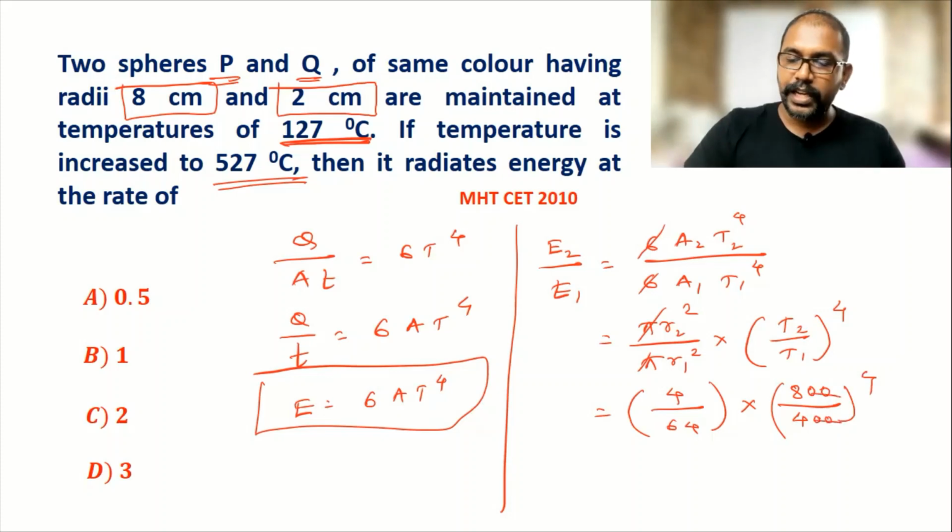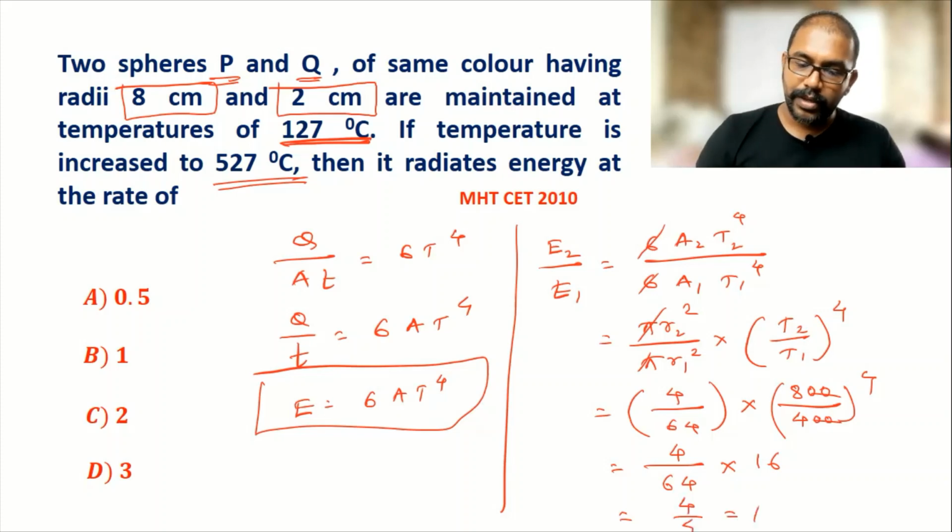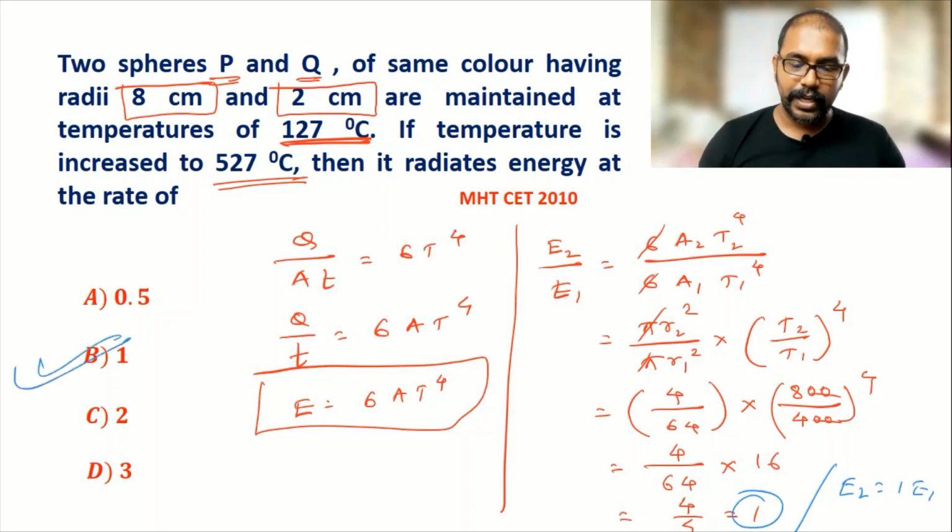This 0 gets cancelled, 2 raised to 4. So here 2 raised to 4 is 16. 4 by 64 into 16. So it is 16 4s. So 4 by 4, it is coming 1. So we can write as a final relationship here, E2 is 1 into E1, or we can write this is equal to 1. So here 1 is the answer.